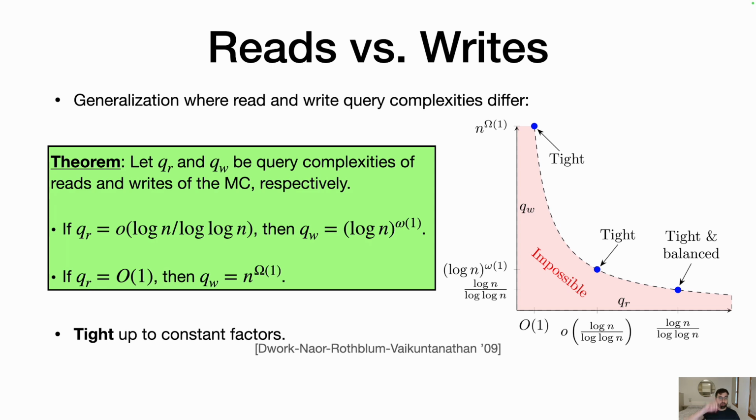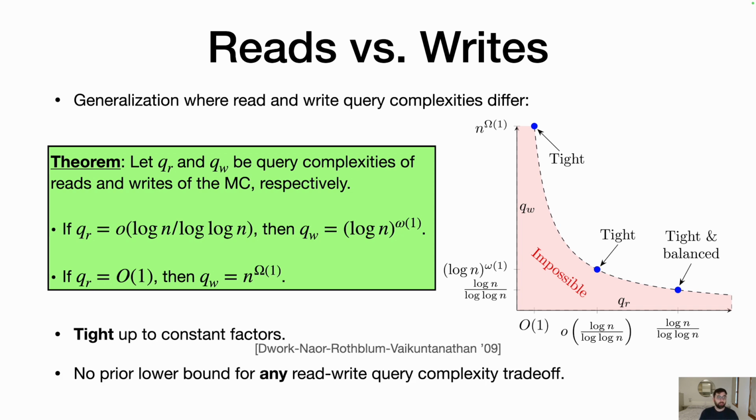And in fact, these 3 points are all tight. They're matching constructions given by DNRV, showing that these trade-offs between reads and writes are tight. And previously, there was no lower bound known for any read or write trade-off.